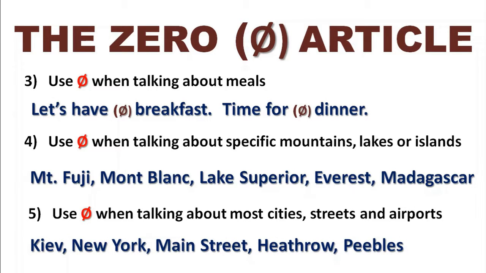Talking about meals, let's have breakfast. Breakfast is a noun, but normally we have no article connected with it. We have the zero article option. You could say, I enjoyed the breakfast. If you were at a hotel, say, the hotel wasn't very good, but I enjoyed the breakfast, meaning a specific thing. But in general, we just say breakfast. Let's have breakfast. We don't use any article. Same with dinner. Time for dinner. We don't use an article in that kind of sense.